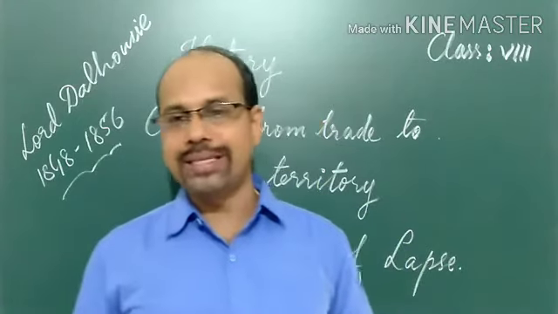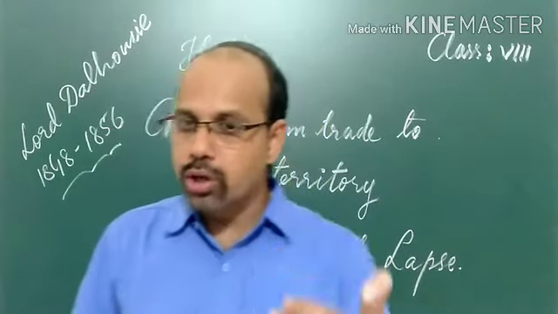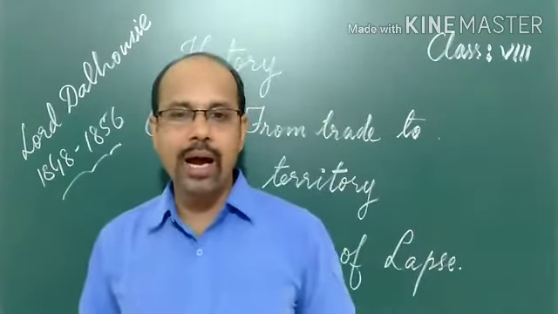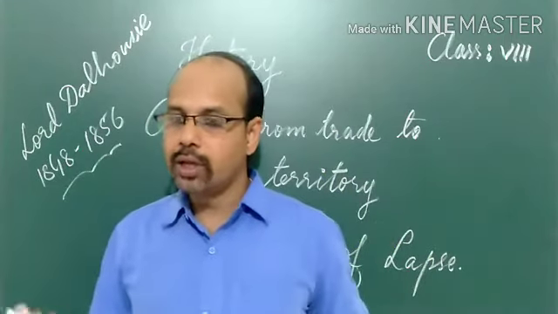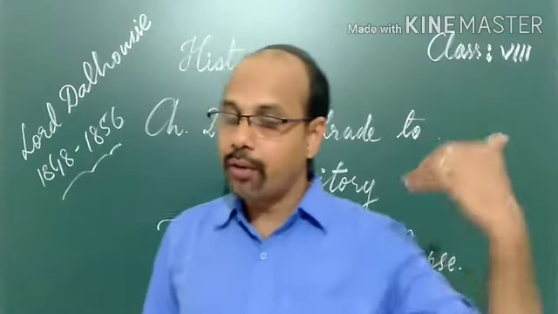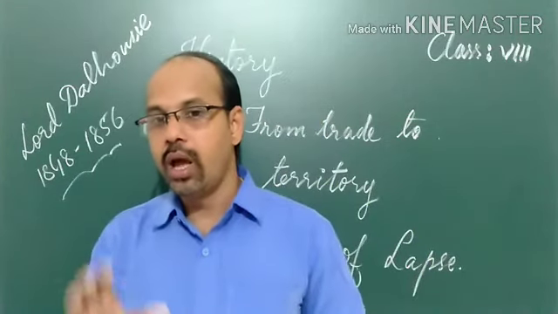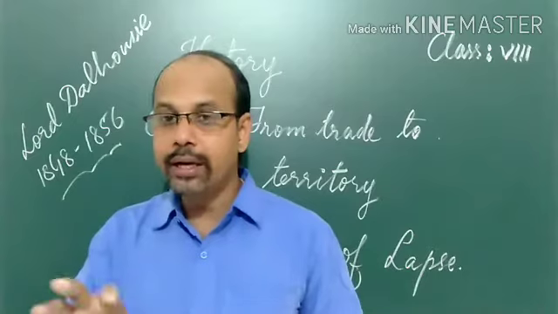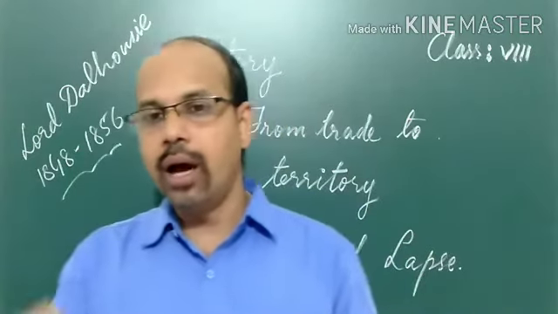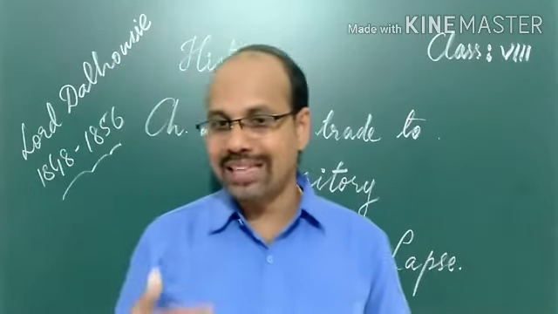Finally in 1856, the company also took over Awadh. Awadh had another problem. The Nawab of Awadh had children, but the Britishers followed a different argument. What were the Britishers claiming there?